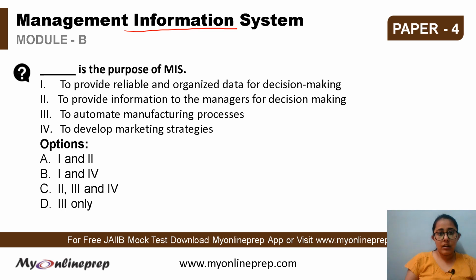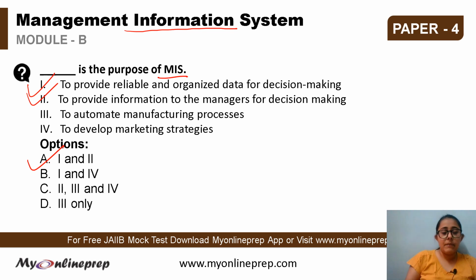So what is the main purpose of MIS? To provide reliable and organized data for decision making and to provide information to the managers for decision making. To automate the manufacturing process is not a function, and to develop marketing strategies is also not a function of MIS. Only these two are the functions. So the correct option is A, 1 and 2.